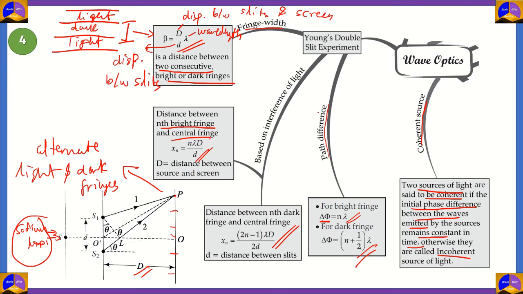So those are the main formulae with respect to interference. You can also study the derivation as well. However, these are the most important formulae that people ask in the exams. The fringe width, for instance, is very important. Also, the path difference could be asked. And the other two formulae, the distance between the bright fringe and central fringe, and the distance between the dark fringe and central fringe, are asked in word problems and others. So these are applied in word problems.